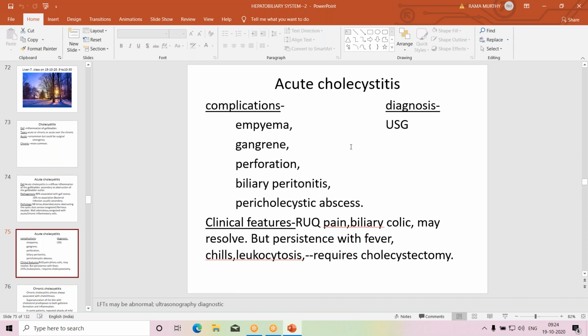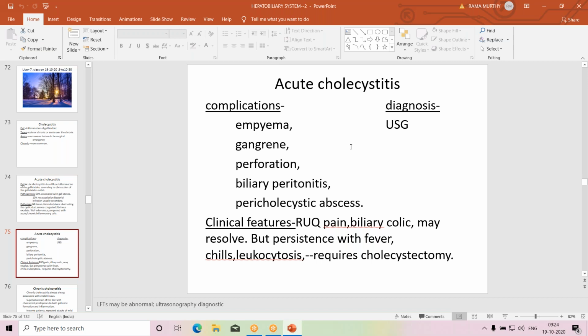The complications include empyema. Empyema means pus in the gallbladder lumen. Pus is because of secondary infection. And gangrene. Gangrene is where there is vascular compromise. Ischemia due to inflammation will lead to gangrene.